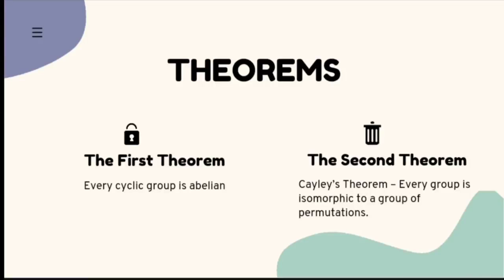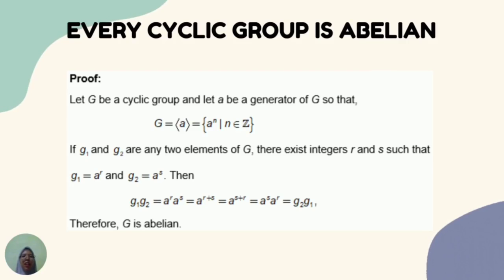We were asked to explain two theorems for this video presentation. The first theorem is every cyclic group is abelian, and the second theorem is Cayley's theorem: every group is isomorphic to a group of permutations. For the first theorem, every cyclic group is abelian.